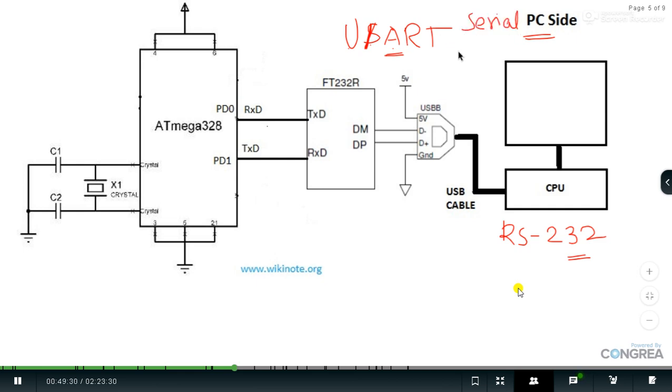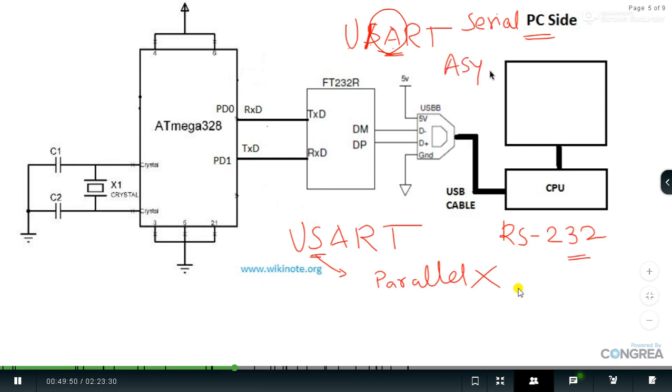If you look at the USART circuitry, if I have to use the word USART, then this S stands for synchronous communication. And in synchronous communication, we have to deal with parallel communication, and we are not expected to teach these points to the students. We are supposed to teach only asynchronous communication, and asynchronous means serial communication. So please stick to the syllabus point, and don't go further from the syllabus point.